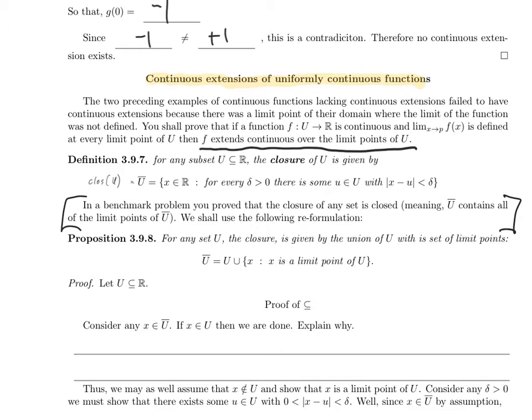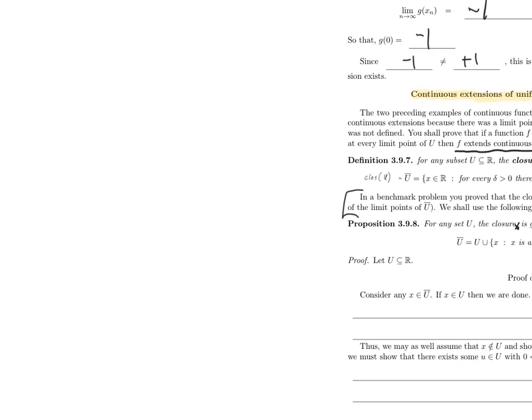So here's a reformulation of the closure. For any set U, the closure of U is given by the union of U with all of its limit points. That is, U bar is equal to U union the set of all x such that x is a limit point of U. And let's just, off to the side, remember the definition.